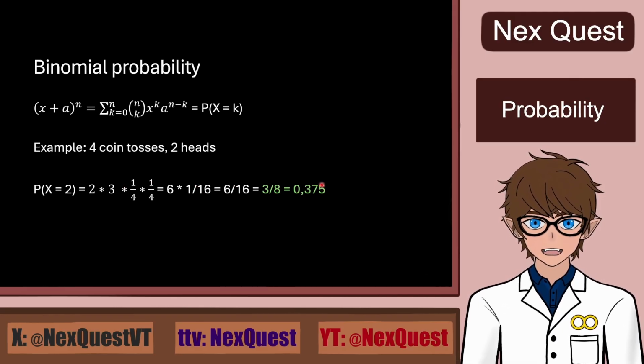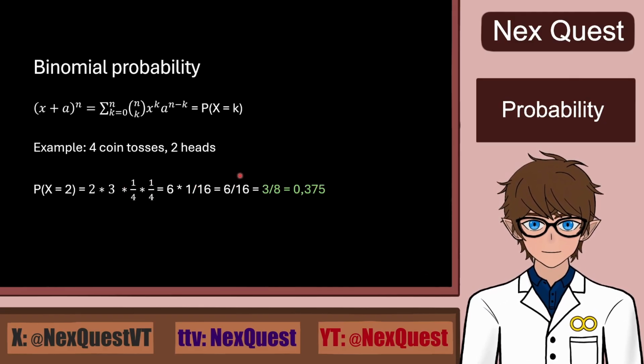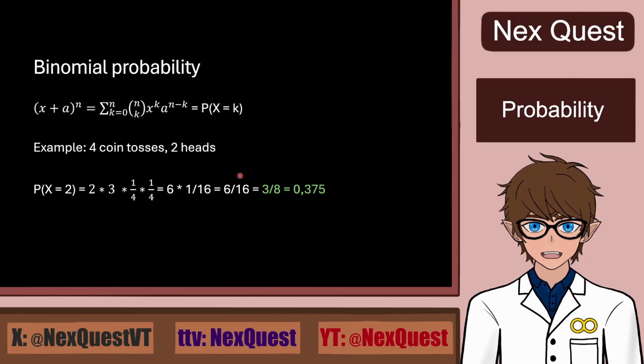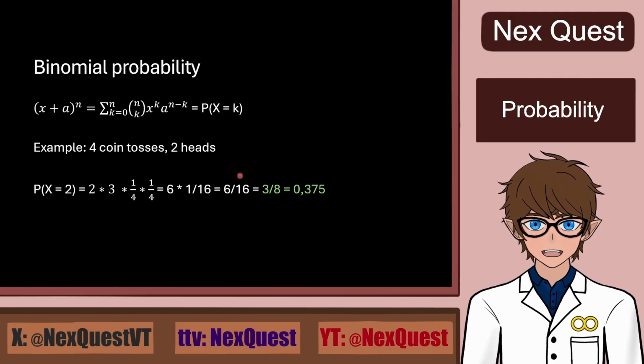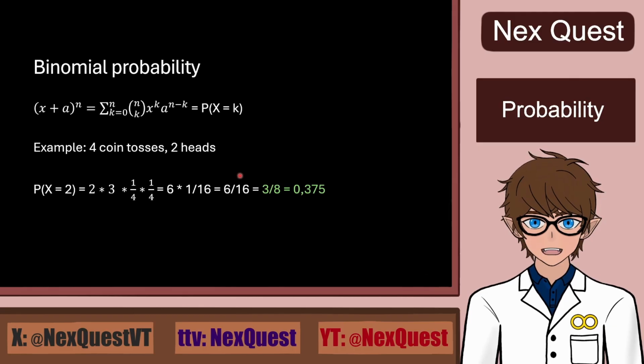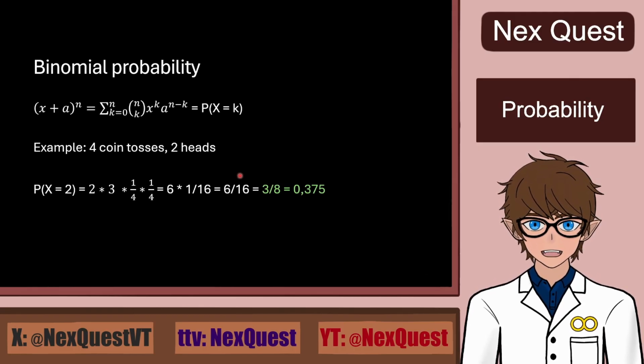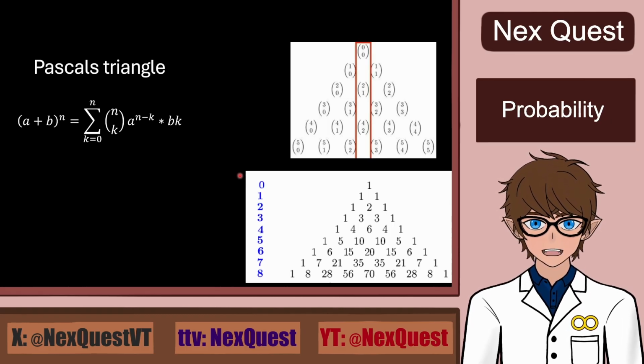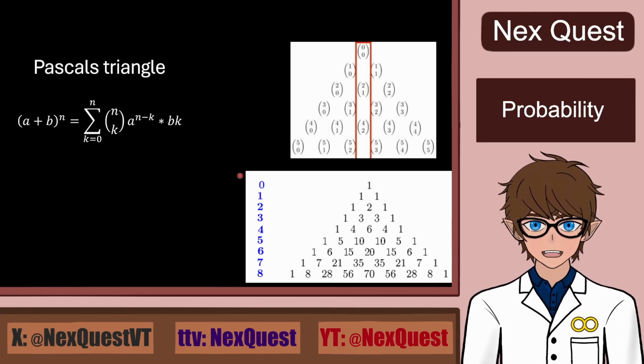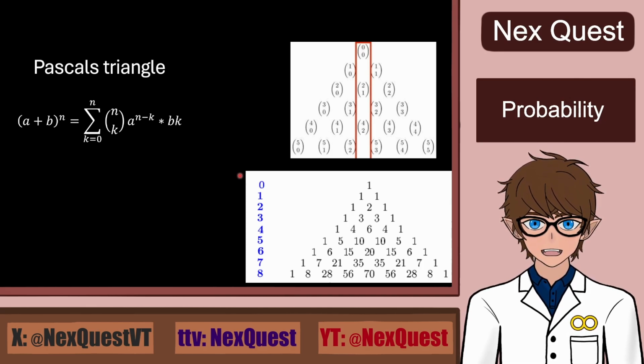or 37.5%. Funny, right? You could also write out all the permutations like heads, heads, tails, tails, and heads, tails, etc. and count all where H appears exactly 2 times and count all possible permutations for 4 coin flips, or use math like we did here. Next is Pascal's triangle. More of an honorable mention than a part that you would need to know, but you're more than welcome to read on it, as it is quite an interesting topic.